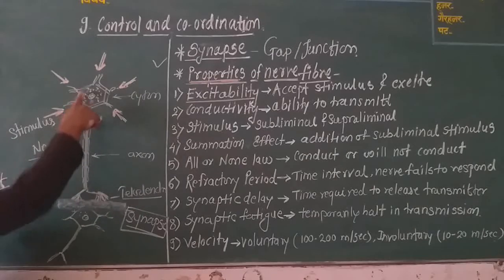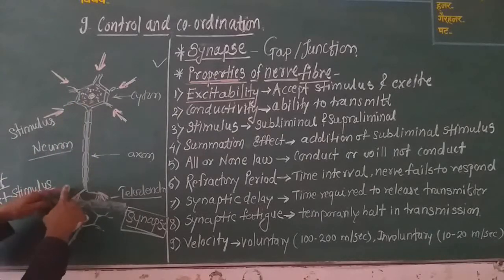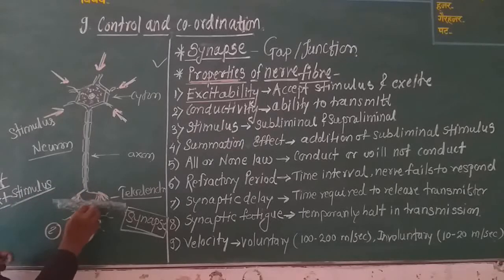Now this is one nerve fiber. To this nerve fiber, a second nerve fiber is connected, and here the junction is formed. It is called a synapse.